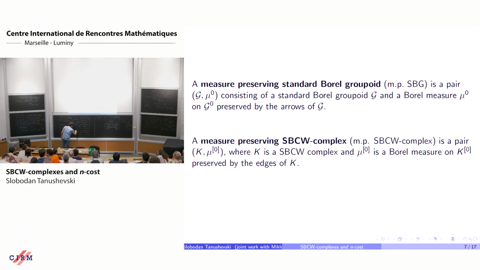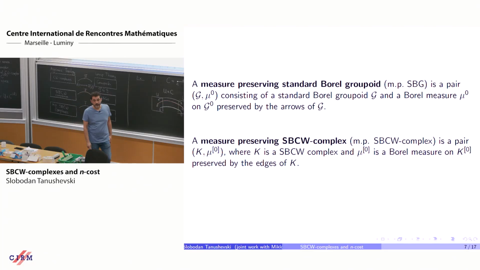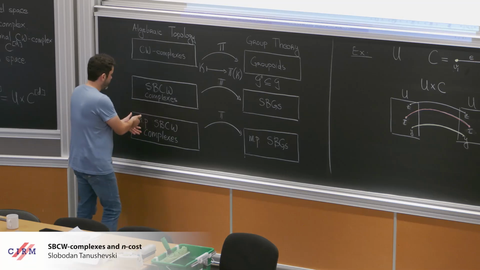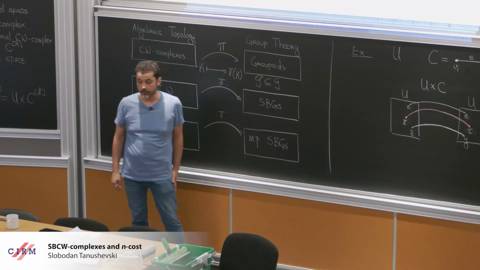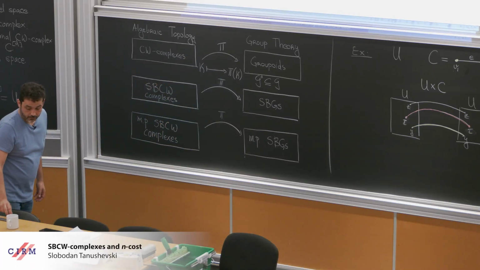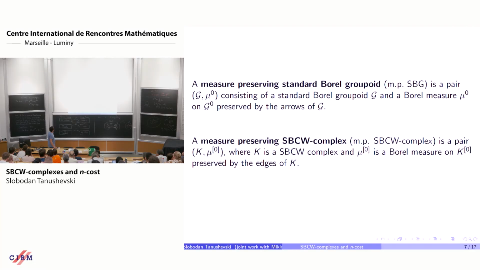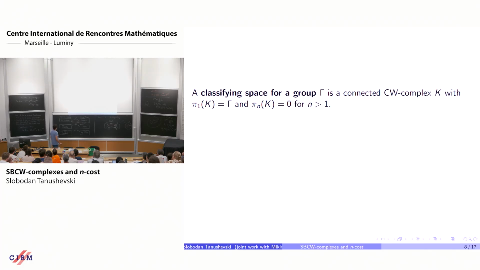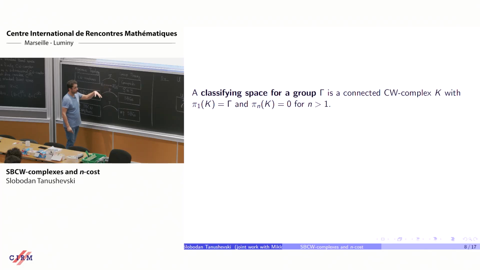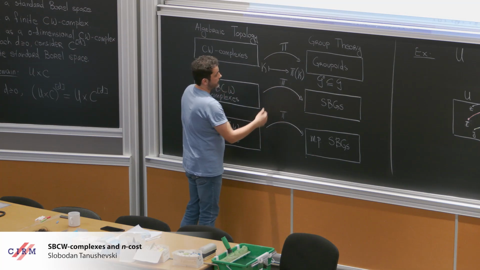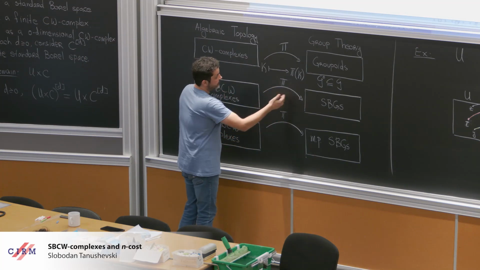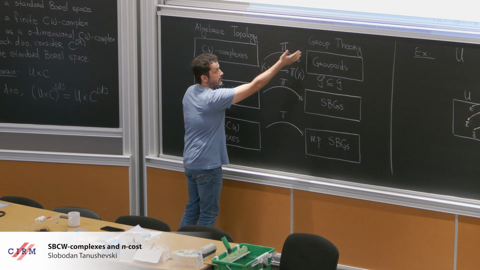So again, there is a functor here. It's the same functor, the fundamental groupoid functor. Everything works nicely because you have a measure here that will give you a measure on the standard Borel groupoid. Okay, so now I want to pursue this analogy. The idea is that you want to develop a dialogue here that is similar to this dialogue here.